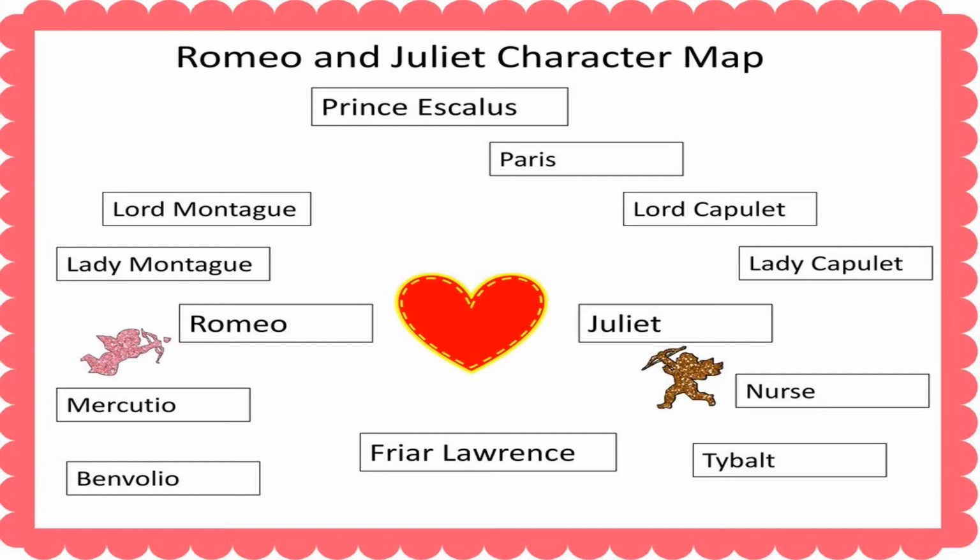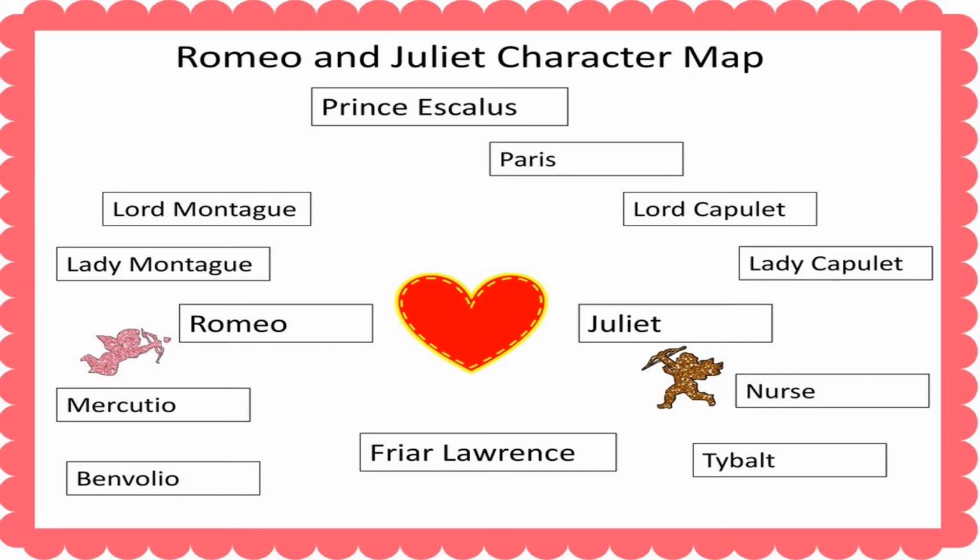Romeo belongs to the kingdom of Montague, and within this kingdom are the following characters: Lord Montague, Lady Montague, Mercutio, and Benvolio. We will focus more on Romeo, Benvolio, and Mercutio.